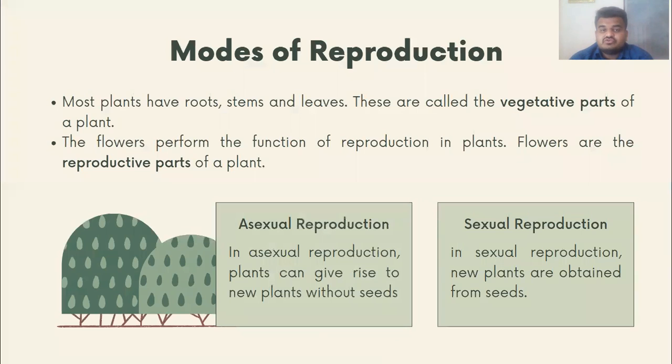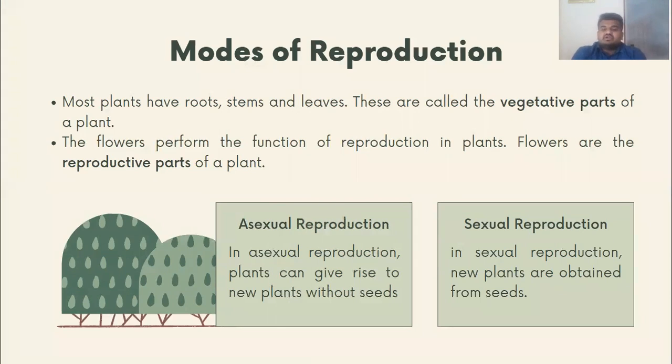After this, modes of reproduction, in which we have studied vegetative parts, reproductive parts, asexual reproduction and sexual reproduction. So first of all, what are vegetative parts? Most plants have roots, stems and leaves, and these parts are called the vegetative parts of a plant.